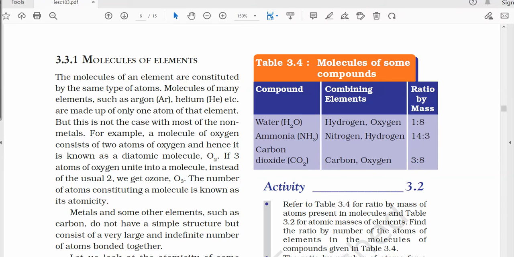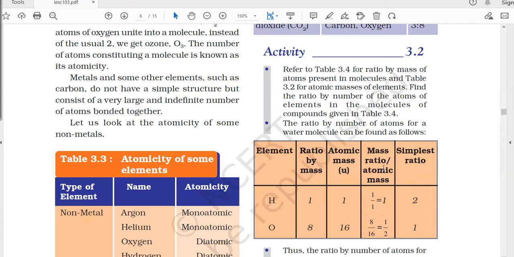Here we can discuss the atomicity of such molecules. So what is atomicity? The atomicity is the number of atoms. The number of atoms constituting a molecule is known as its atomicity.